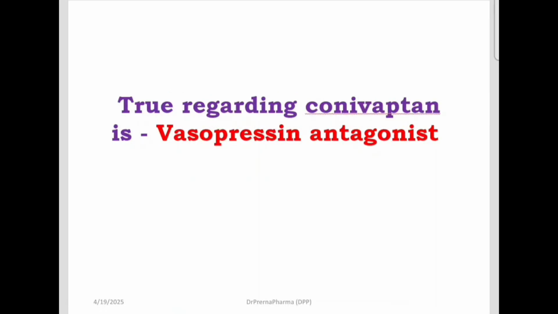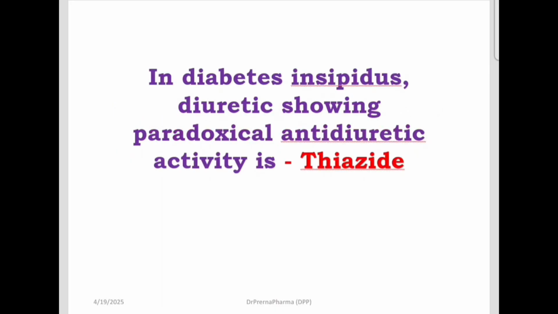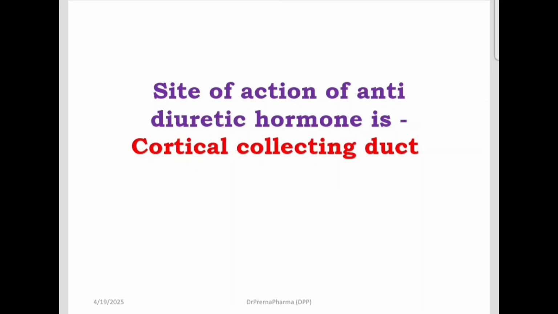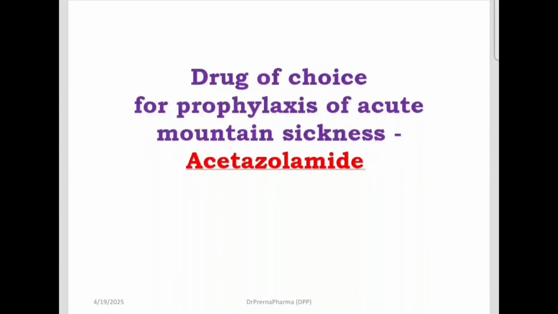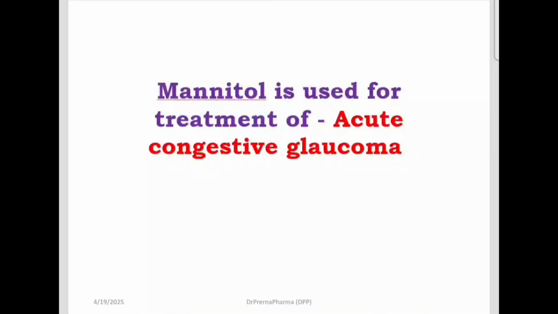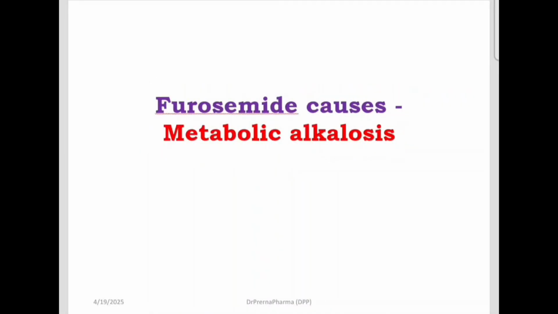True regarding conivaptan is that it is a vasopressin antagonist. So tolvaptan, conivaptan are vasopressin antagonists. Then in diabetes insipidus, diuretic which shows paradoxical antidiuretic activity is thiazide, right? Site of action of antidiuretic hormone, we know ADH acts on the collecting duct. Drug of choice for neurogenic diabetes insipidus is desmopressin. Drug of choice for prophylaxis of acute mountain sickness is acetazolamide. Mannitol is used for treatment of acute congestive glaucoma. Whenever there is an acute closed angle glaucoma, then the drug of choice is mannitol.